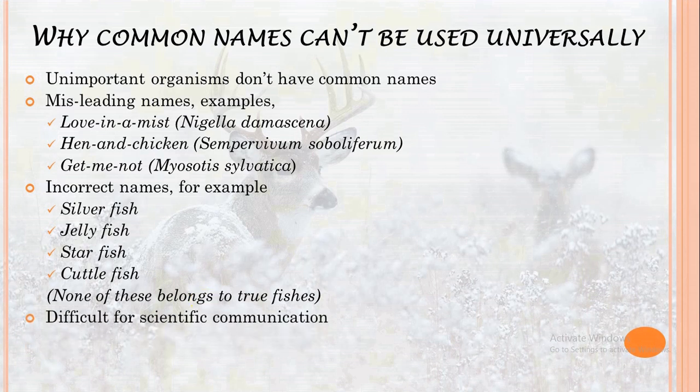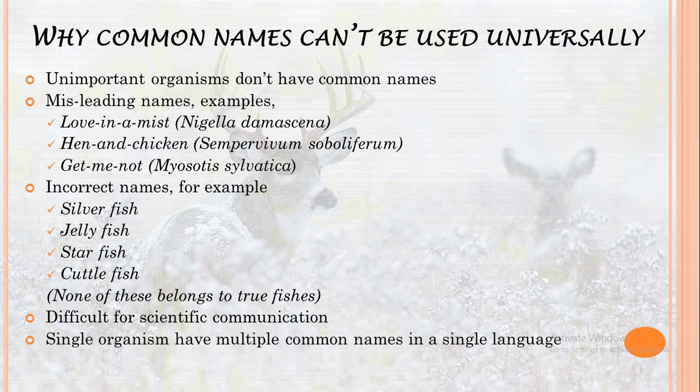Common names can't be used in scientific communication because these vary from one language to another and from one place to another. Sometimes a single organism has multiple names in the same language. For example, water lily has 15 English names and 44 French names. Similarly, prickly poppy has 8 Indian names.